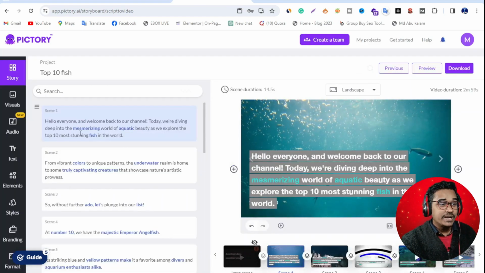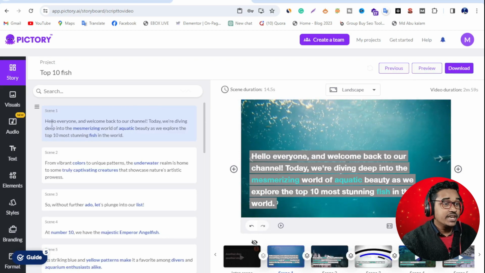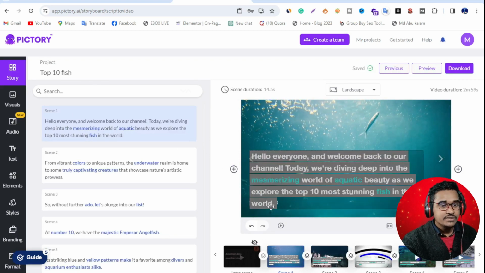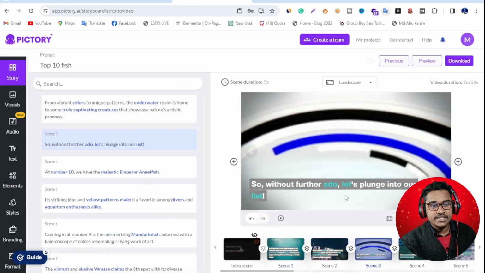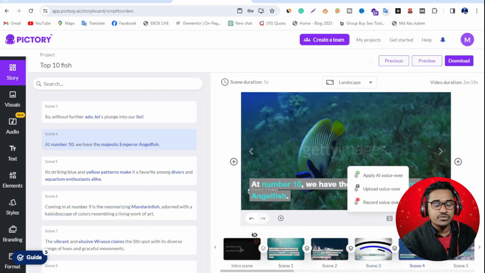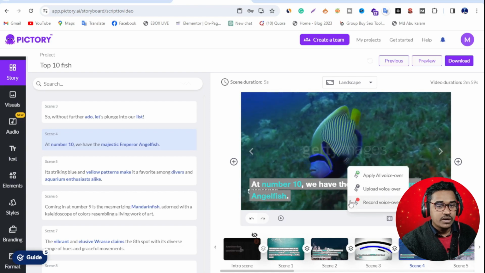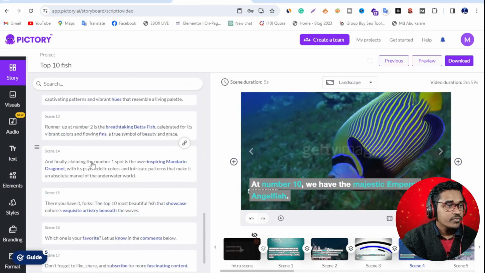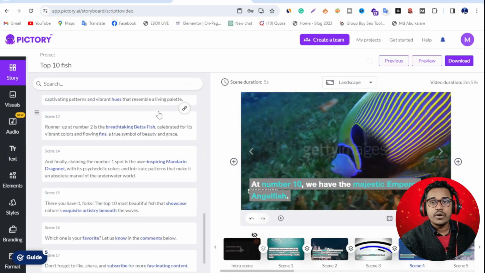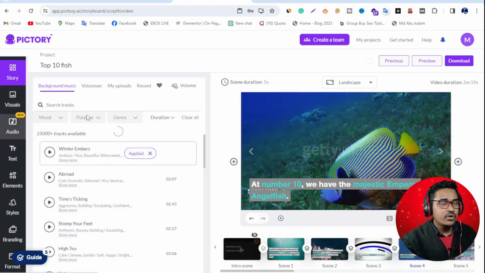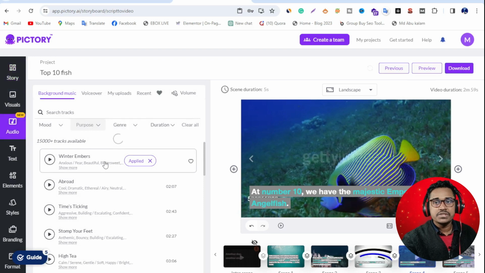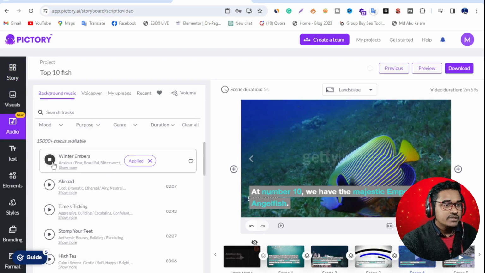So I want to correction here. So you can see hello everyone. So I want to play this one. Oh, this is really attractive. So if you don't like, if you any script here, any photo here, if you want to change, so I want to upload voiceover. So here's lots of audio. If you are not interested to input audio here, just click here audio. Here is lots of copyright free music you are able to use perfectly. So I want to play this one. Wow, this is really good.